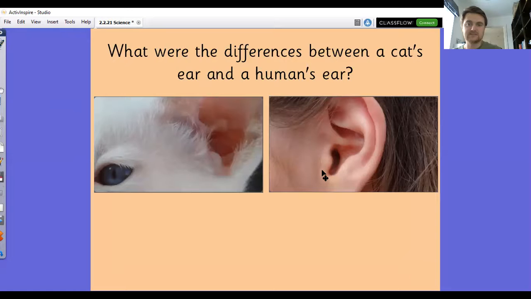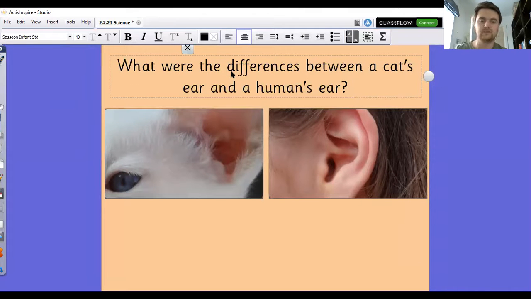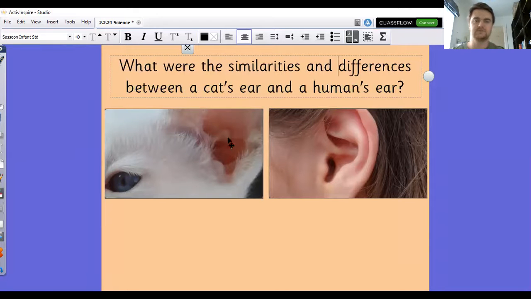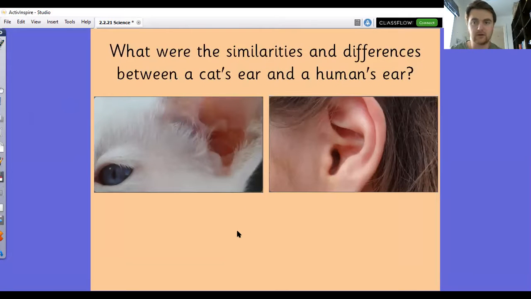What are the similarities? So I think I put a resource in Teams for that. So have a go at writing some bullet points. What is the same about them? And what was different about them? What are the similarities and differences between a cat's ear and a human's ear? There we go. So have a go at that and then come back to me and we will watch a video and then I will set you off on your task.